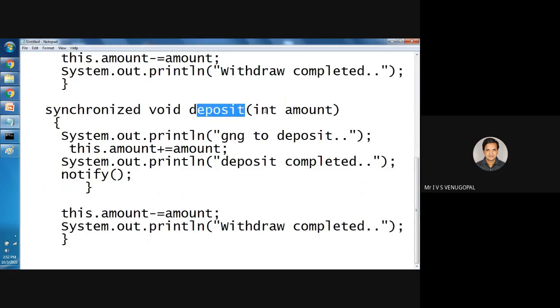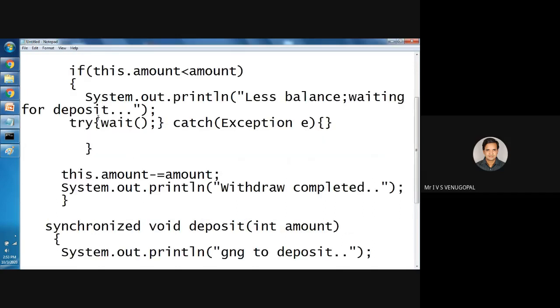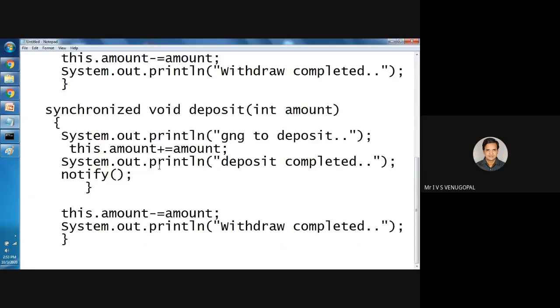So he is depositing 10,000. So 10,000 plus 10,000, now it becomes 20,000. Now the requested amount for withdrawal is 15,000 only, but now the balance is 20,000. So it will indicate to the other thread it can execute. For that we will be using notify. Wait means the thread will be suspended for some period of time until another thread notifies it.